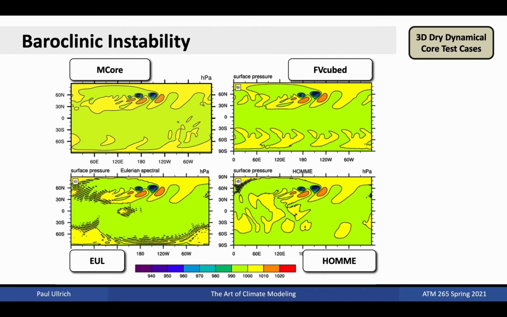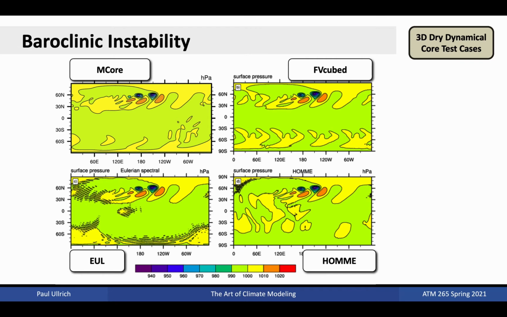One of the most well-known test cases for the 3D dynamical core is the Baroclinic Instability test of Jablonowski and Williamson. A small initial perturbation is added to a baroclinically unstable state in order to trigger a growing instability in the flow. This further leads to the formation of a periodic pattern of growing extratropical cyclones and associated frontal systems. While this test has no analytical solution, quantities like the minimum surface pressure can be used to determine model correctness.